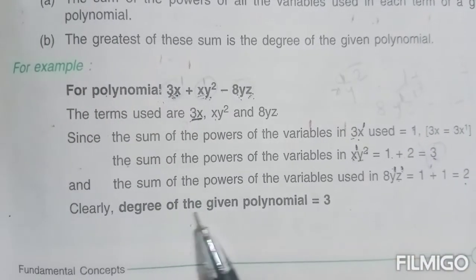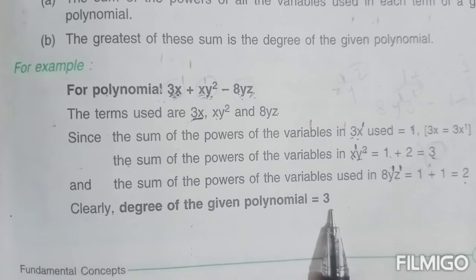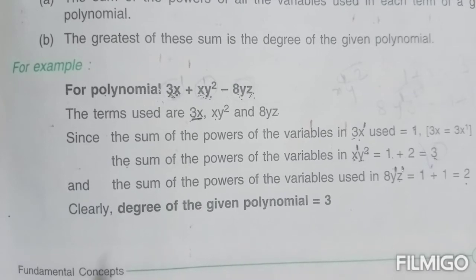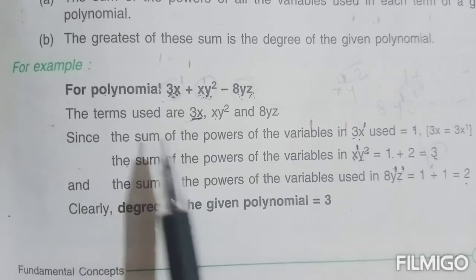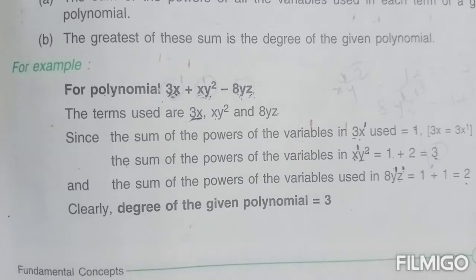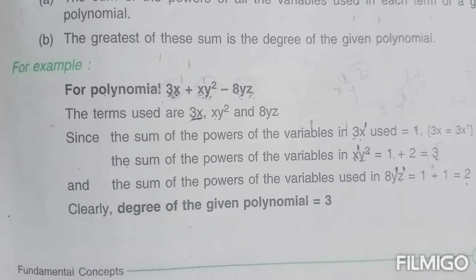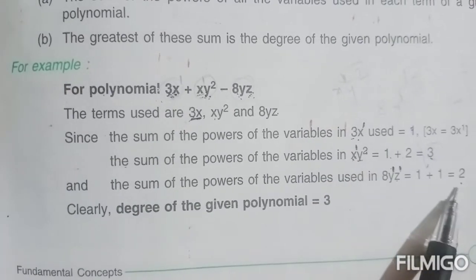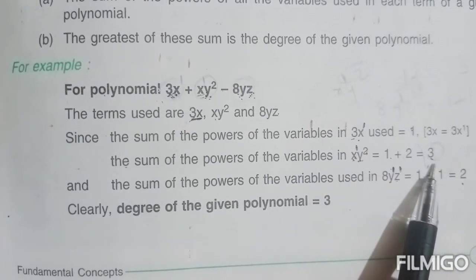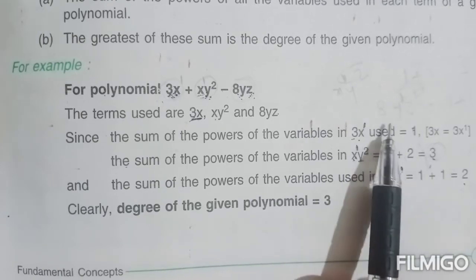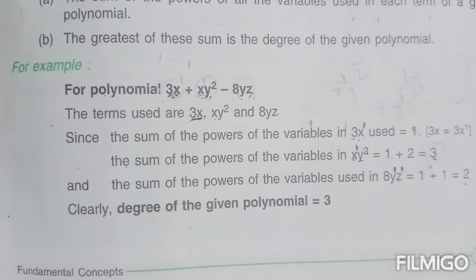So the degree of the given polynomial is 3. In order to find the degree of a polynomial in 2 or more variables, first find their sums, then take the sum of the powers of the variables in each term. The greatest sum of powers of variables will be the degree of the polynomial. The greatest among these numbers will be the degree.